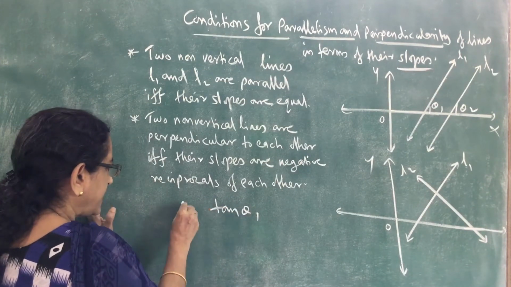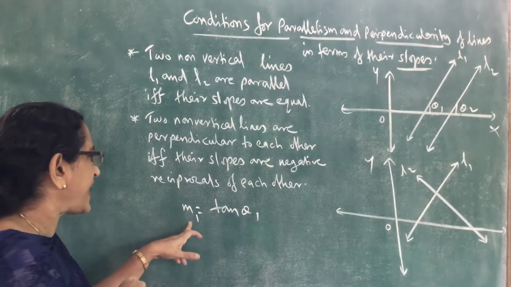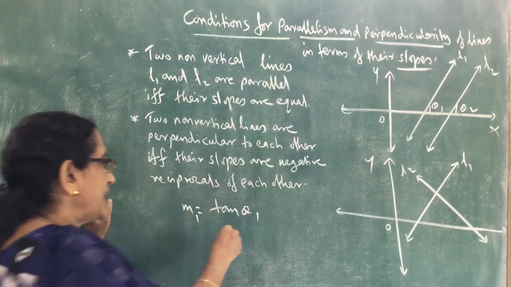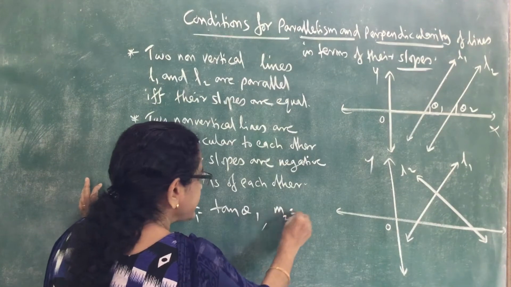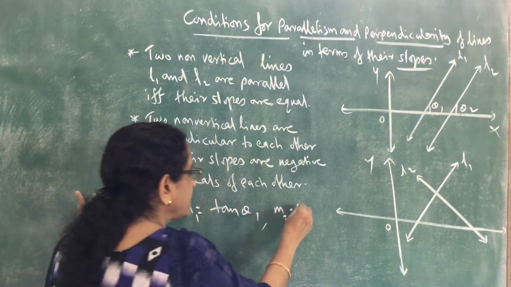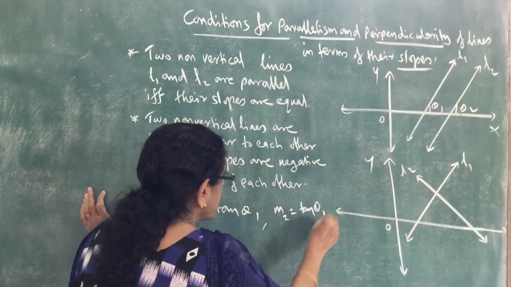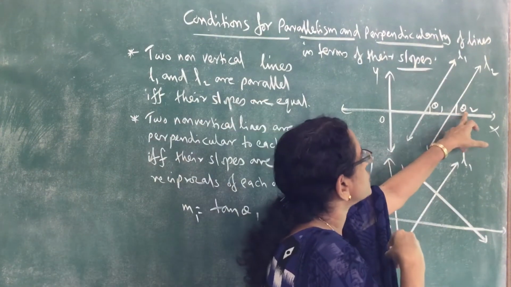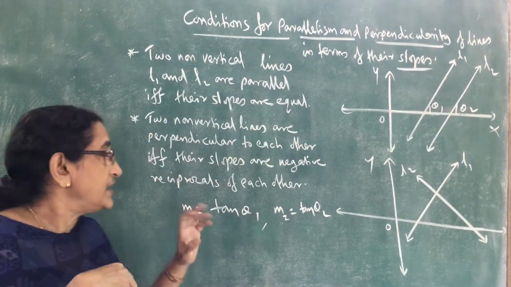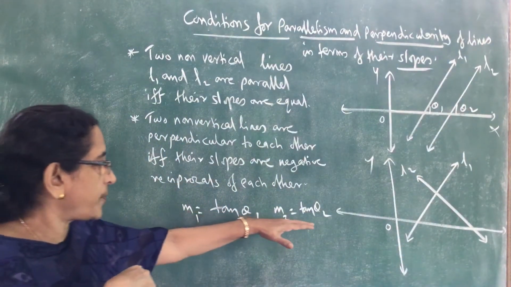Slope of the line L1, that is M1, equals tan theta 1. And slope of the second line, denoted by M2, is equal to tan theta 2, because inclination of second line is theta 2. So this is slope of first line, this is slope of second line.